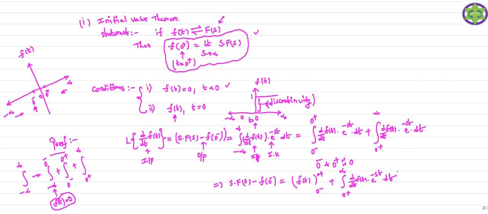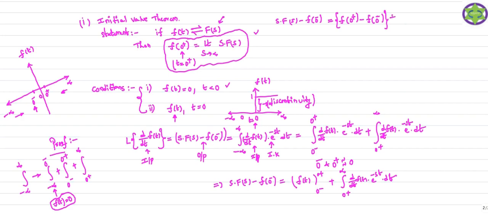Now if you clearly observe here, this is my left hand side. So my left hand side is what? s into f of s minus f of 0 minus, that is my left hand side. And what is my right hand side? You just substitute the upper limit and lower limit, so that I can get f of 0 plus, that is my upper limit, minus f of 0 minus, my lower limit. So this is your f of t after substituting 0 plus and 0 minus.